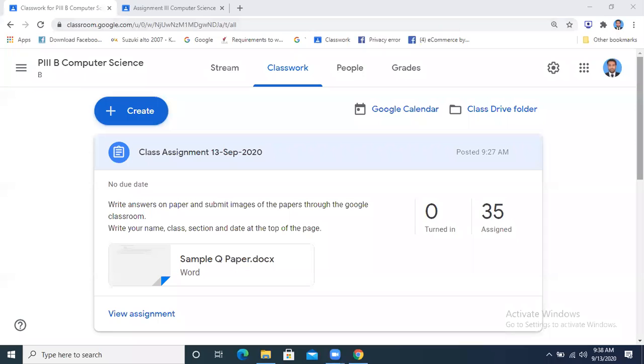Okay, this is possible. You have written your answer on the paper and you have taken the picture with your cell phone, and your Google Classroom is installed in your cell phone as well, and you are submitting from there. But I will prefer that you use only one email ID, the one you are using on your desktop or laptop PC, and submit from there. That is a better way. You should not do it with different email IDs, otherwise the marks will not be given to you. Okay. Any other student who wants to ask anything more?